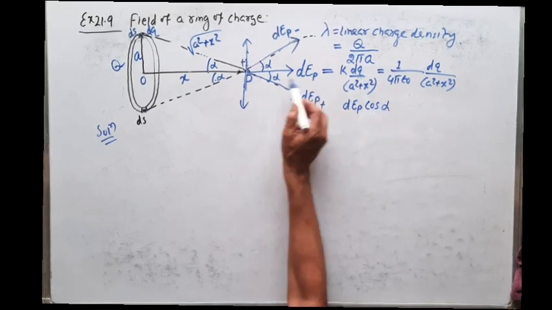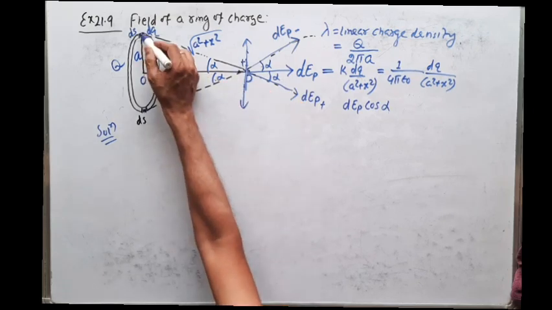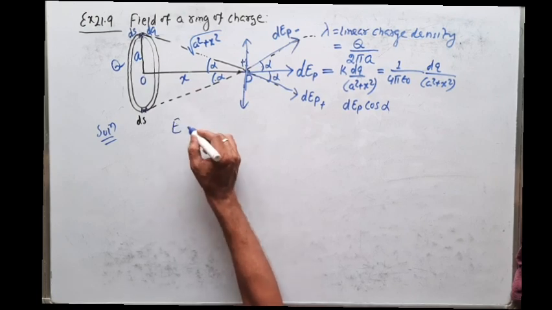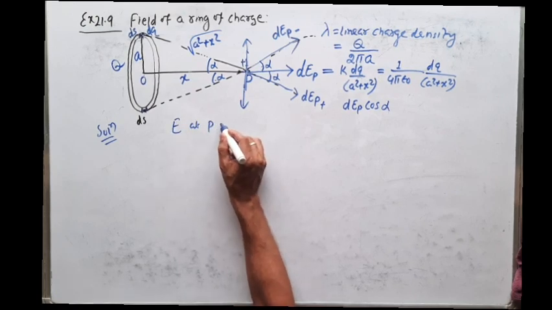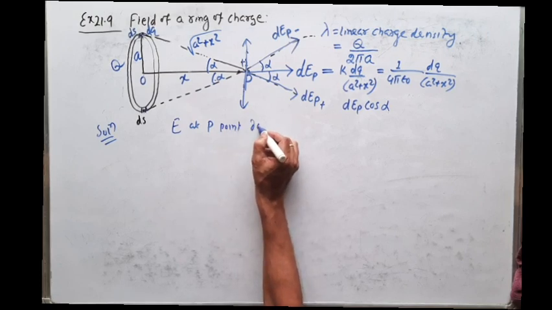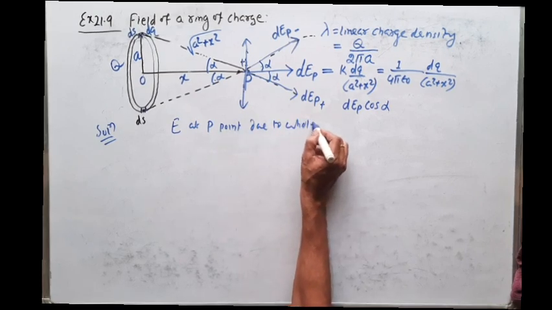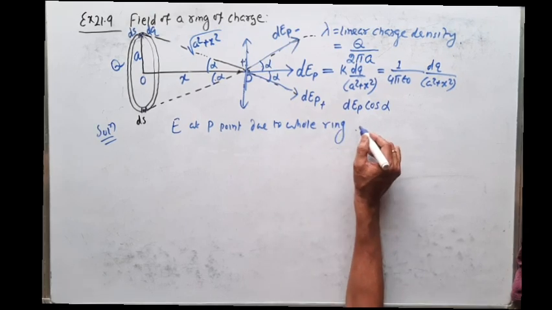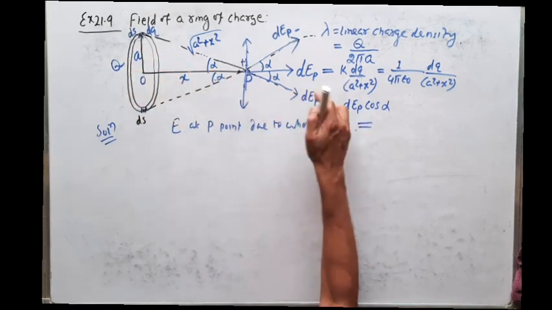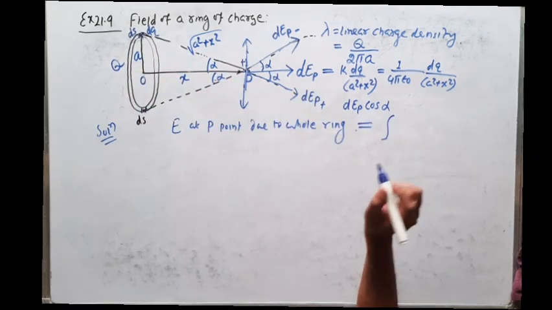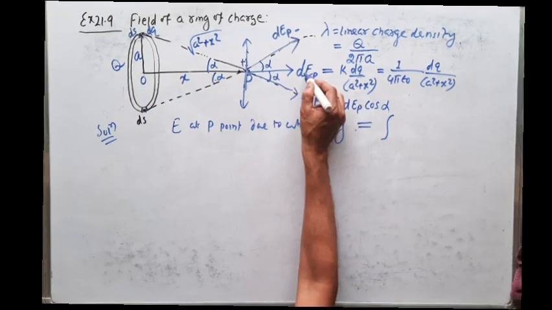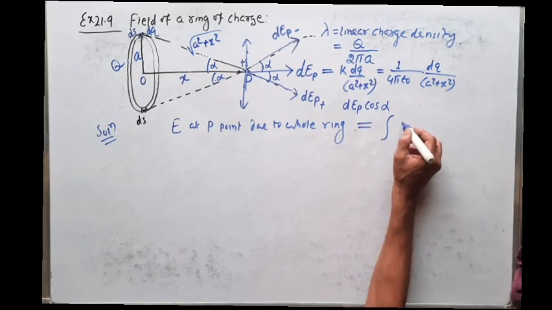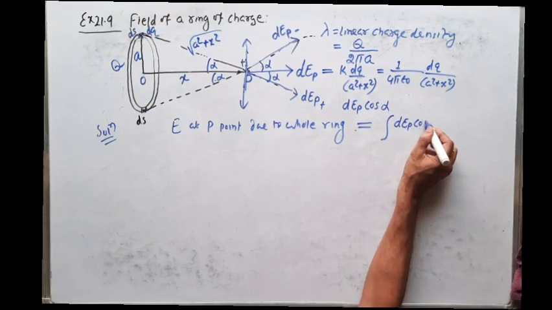But this is the electric field intensity at point P due to a small charge. I want to find the total electric field intensity at point P due to the whole ring. So I have to find the electric field intensity due to the whole ring, which is nothing but the integration of the x component, because the y components are cancelled. So what is the x component? It is dEp cos alpha.